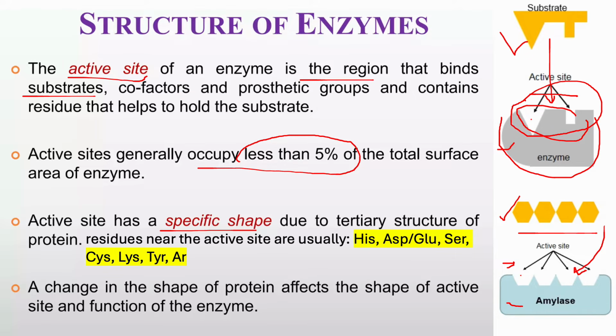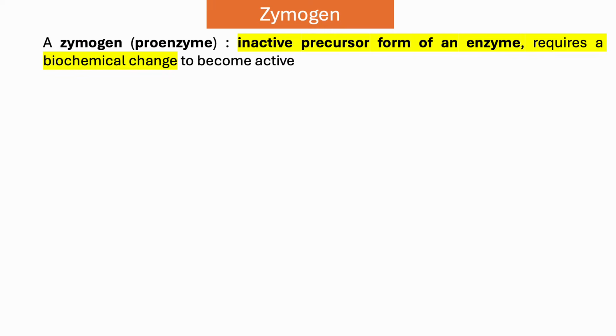That means the active site has a specific shape due to the tertiary structure of the protein, and the residues near the active site are usually histidine, aspartate, glutamate, serine, cysteine, lysine, threonine or arginine. A change of the active site affects the protein structure, and it also affects the function of that enzyme. So the active site is very important.